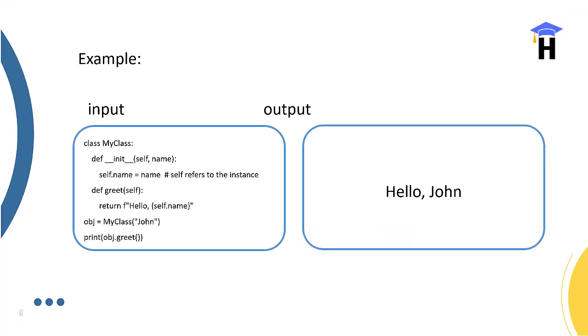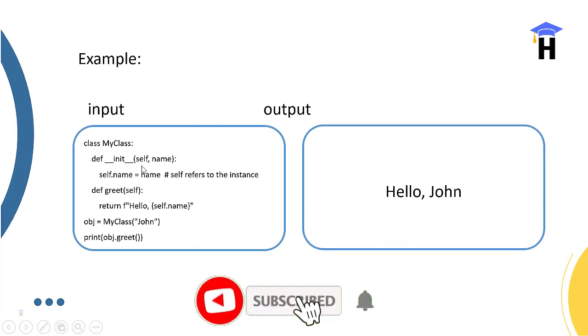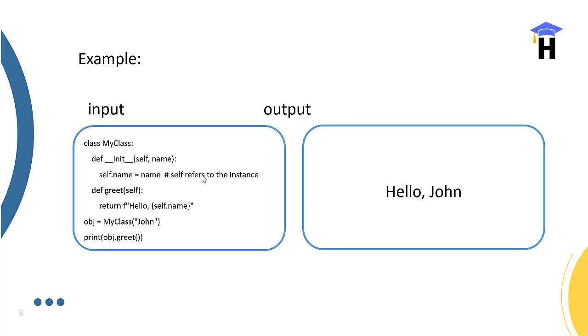Here is an example of the declaration of the self keyword in the init method. def is used to define a method or a function which we can write inside a class in Python. We use the def keyword. So here, self comma name. Name is a parameter. Self defines that it's a self object. Self refers to the instance. Let's see self.name, we can get the name. Similarly, wherever we want to, we can access this by using self.